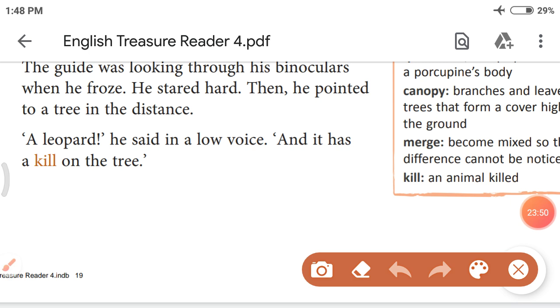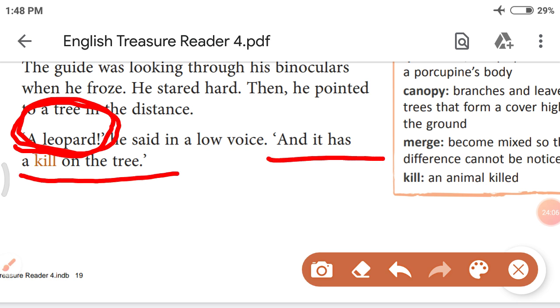First they have seen porcupine. Then they have seen a spotted deer with the ability of camouflage. And now they have seen a leopard. What they have seen? A leopard. And it is sitting on the tree, right? Now let's see what is the special ability of a leopard.